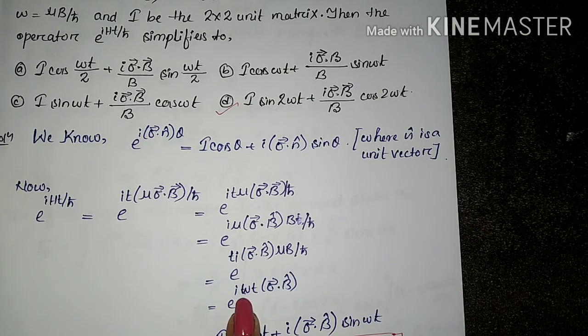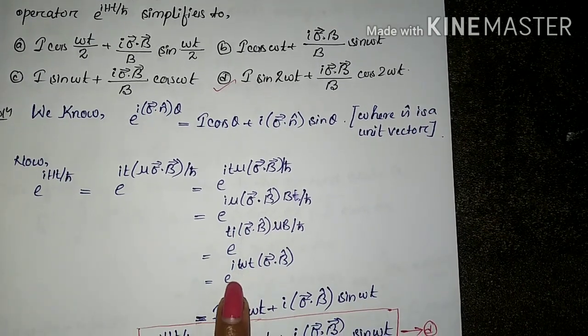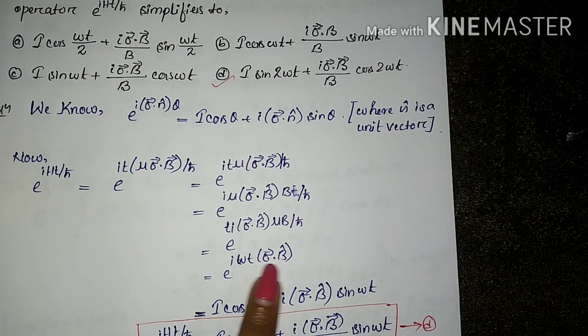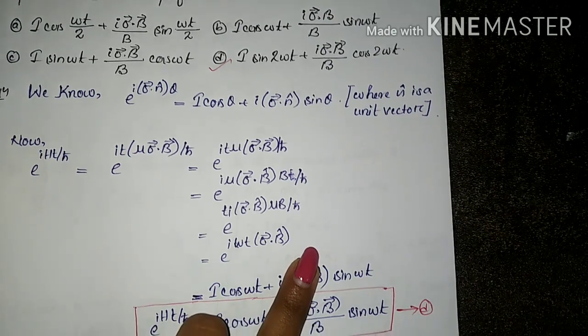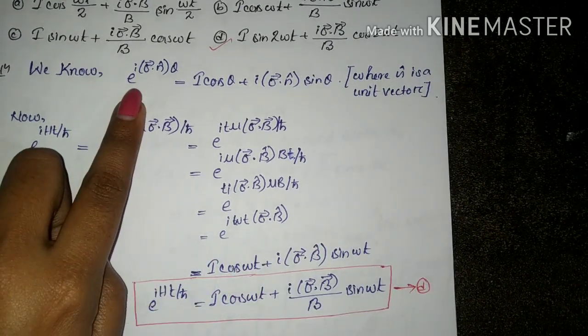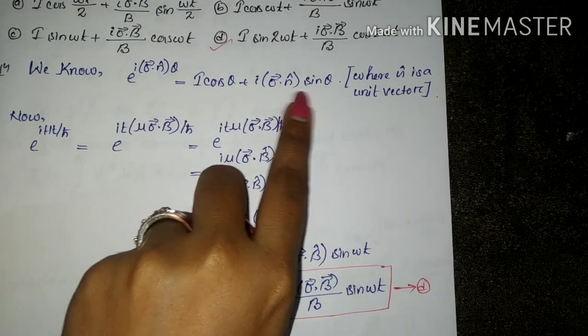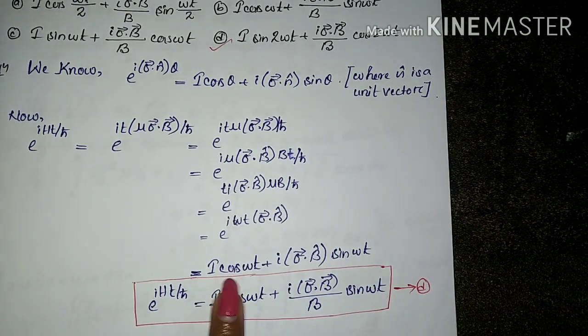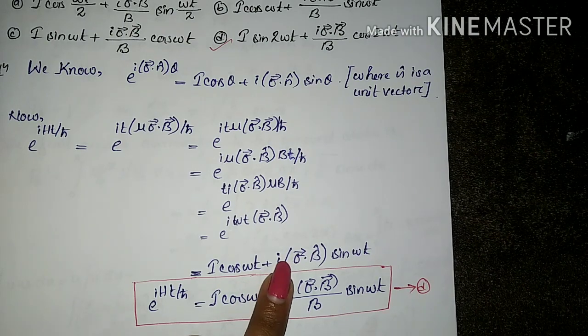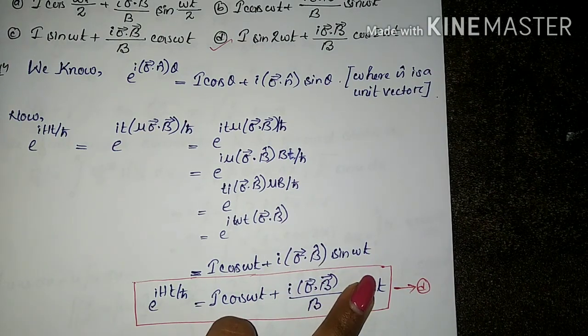Mu B by h cut is equal to what? Omega. So finally we have e to the power i omega t sigma dot B cap, and we can write this in this form. So we will have what? I cos omega t plus i sigma dot B cap sin omega t.